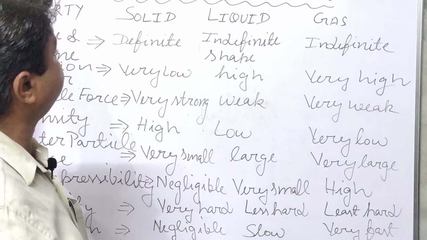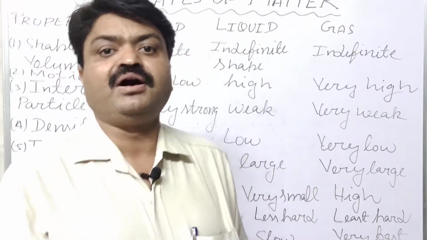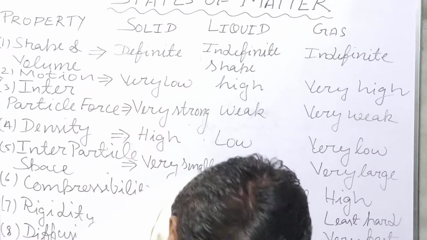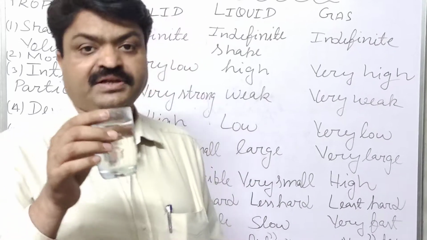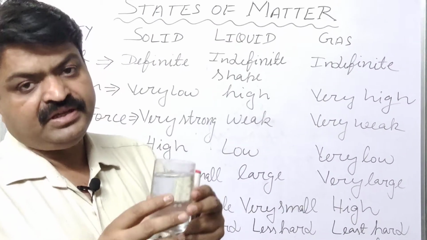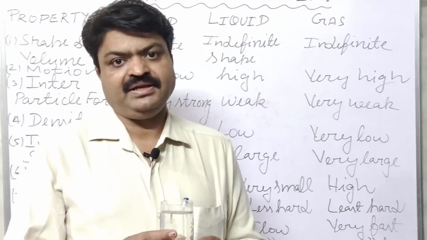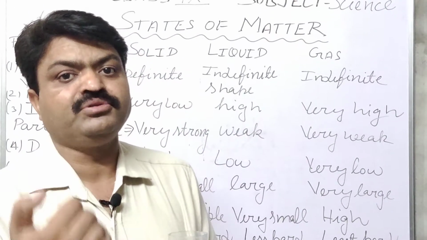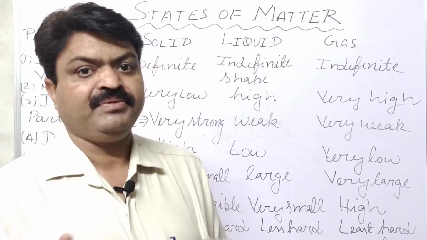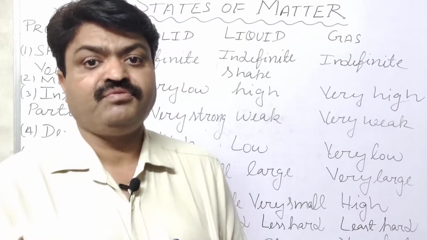But liquid does not have a fixed shape. They can take the shape according to the container, meaning they don't have a fixed shape. Like if we put water in a tumbler or glass, then the shape of the water is according to the shape of the glass. Why? Because liquid state material can take the shape of the container in which it is found. So they don't have a fixed shape, but they have a fixed volume.